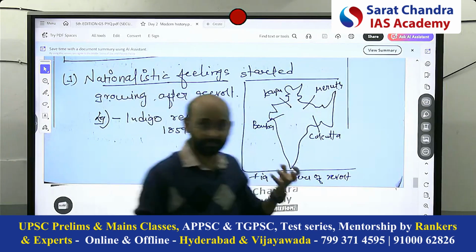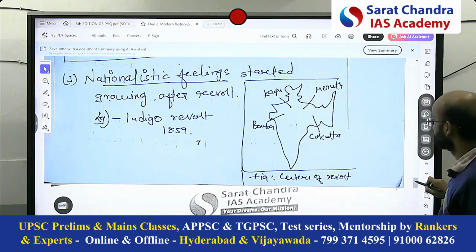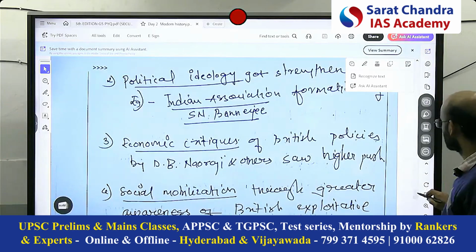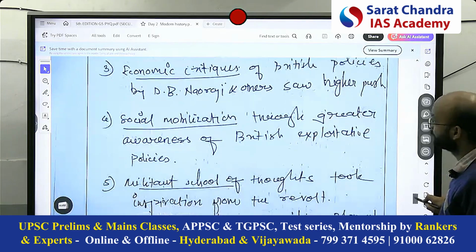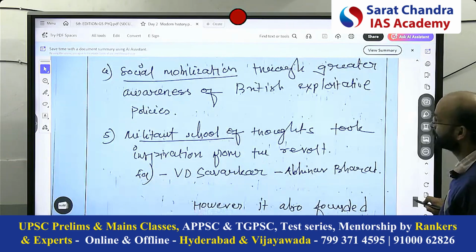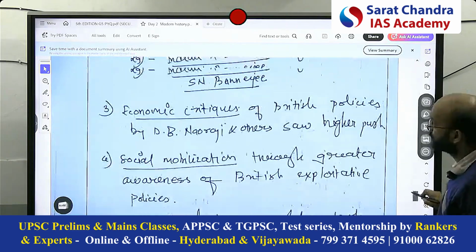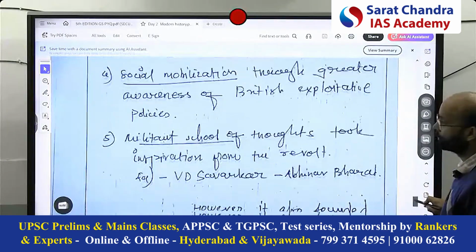It's showing the centers of revolt. So this was the value addition here. Then the political ideology, economic criticism of British rule, like that of Dadabhai Naoroji, social mobilization through greater awareness of British exploitative policies, military schools of thought. So those dimensions I tried to bring here: political, economic, social, military.